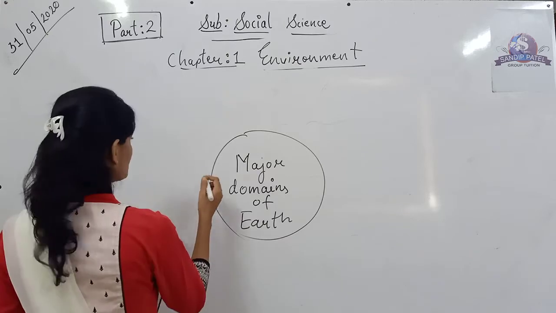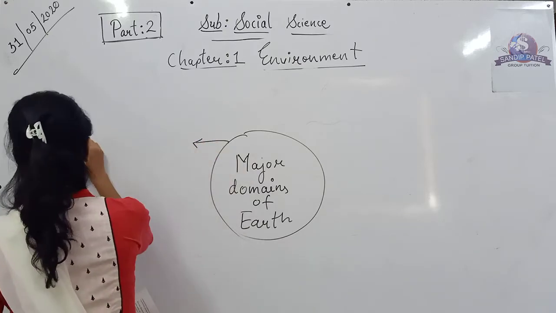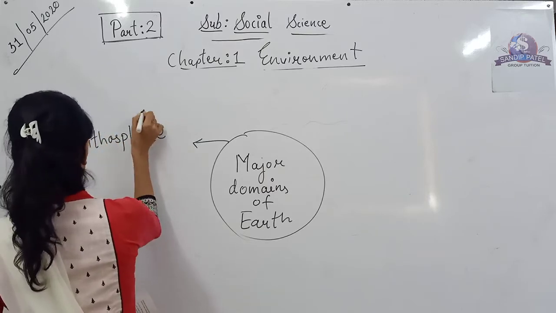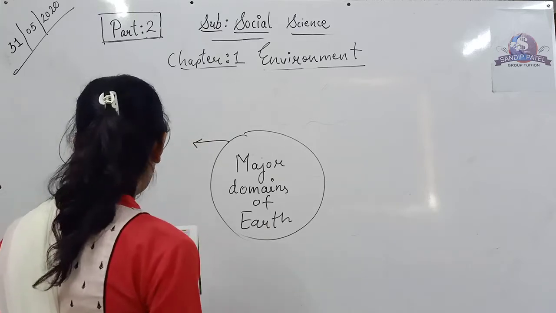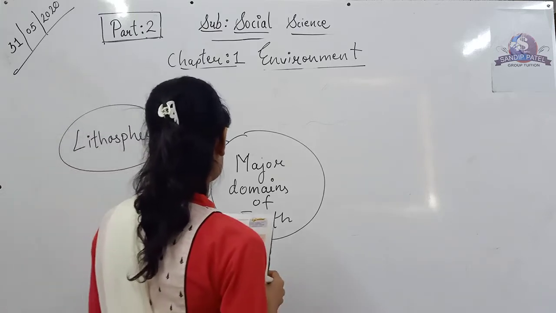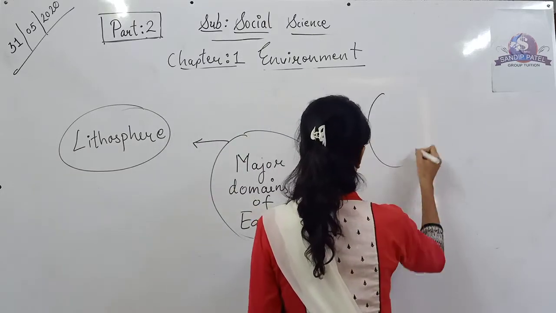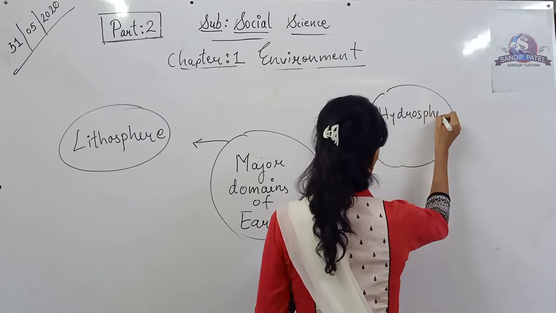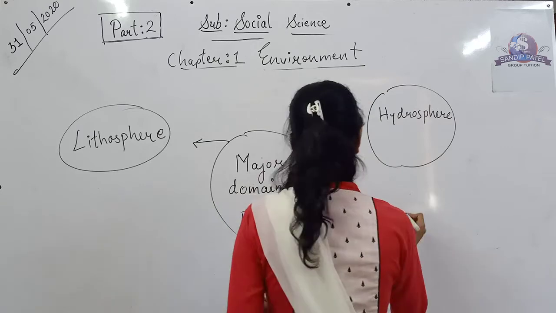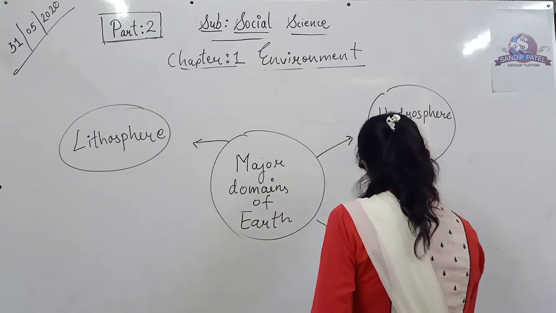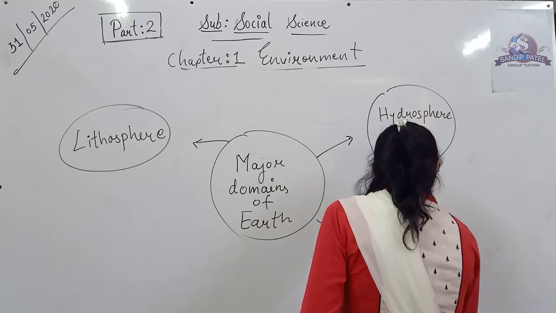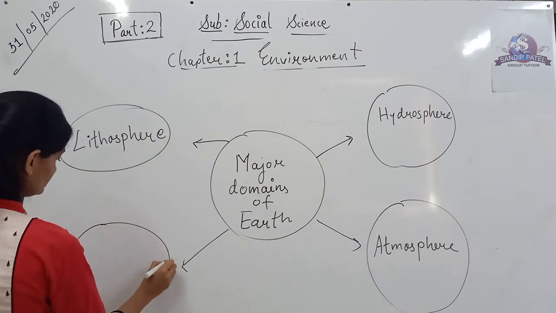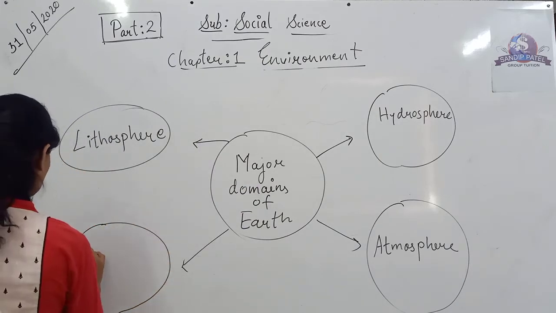So first here we have lithosphere. Then we have hydrosphere, atmosphere, biosphere.